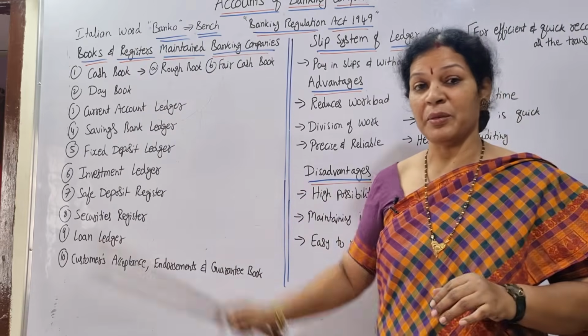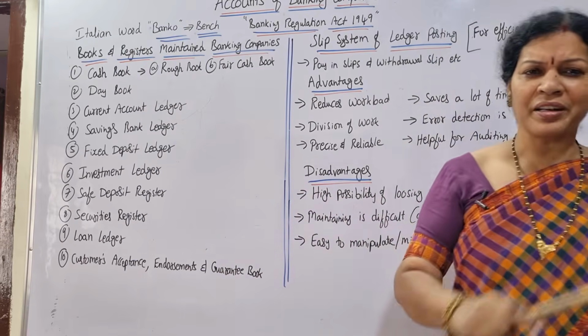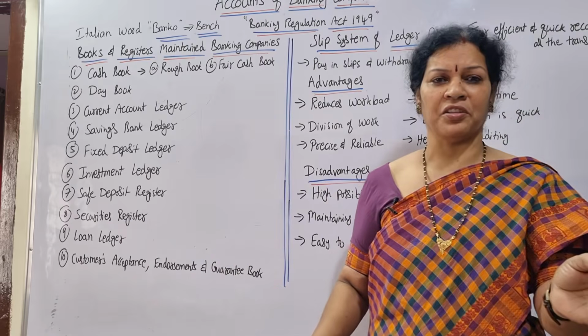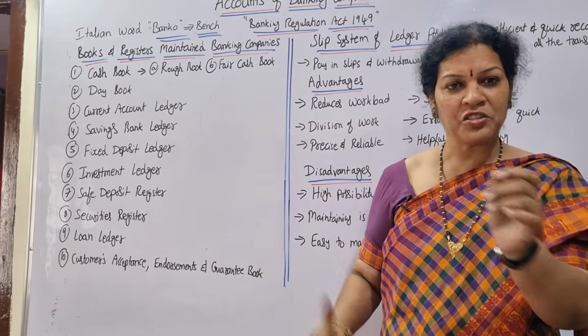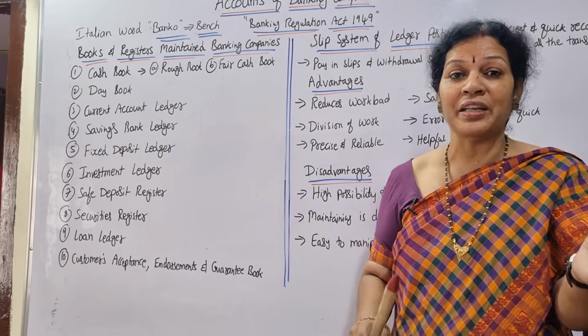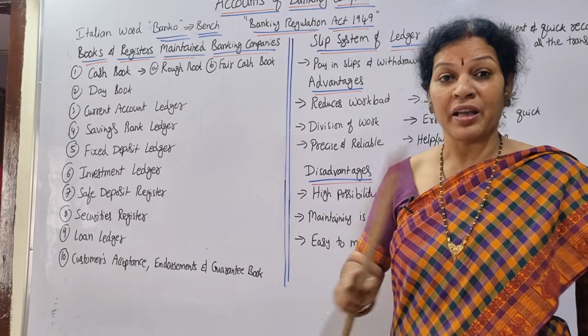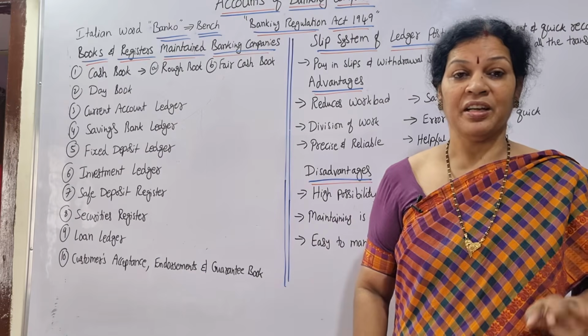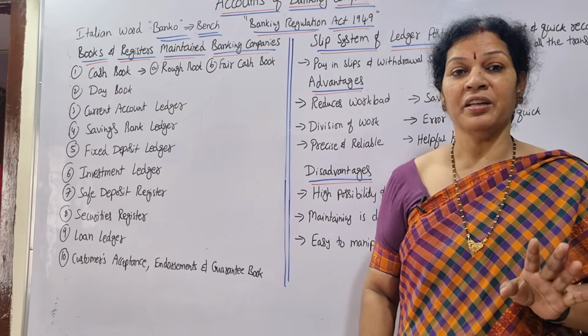The second one is the day book. Day book means any transaction, from a small transaction to a big transaction, whatever occurred during that particular day will be written into the day book. Every day the transactions will be written in the day book.